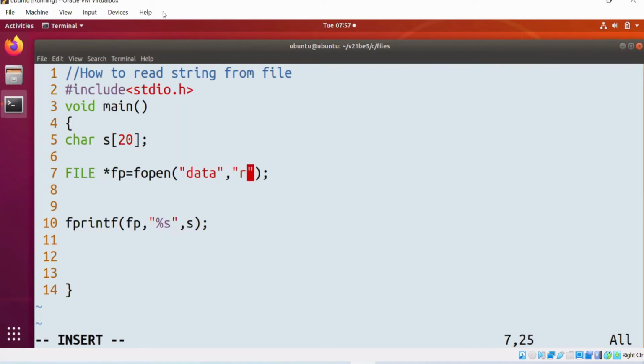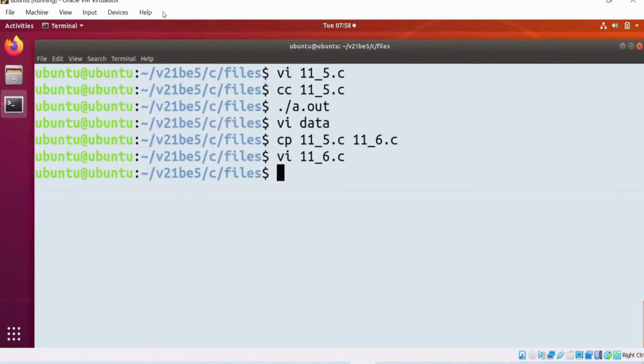I need to open in the read mode. fp. I need to use fscanf instead of fprintf. fscanf fp, percentile s comma s, and I need to use printf. Reverse of the previous one. Let's see.